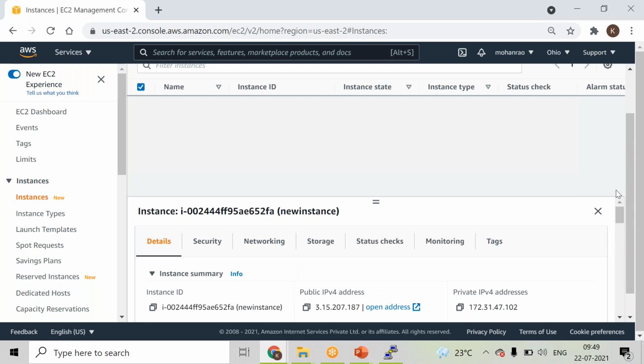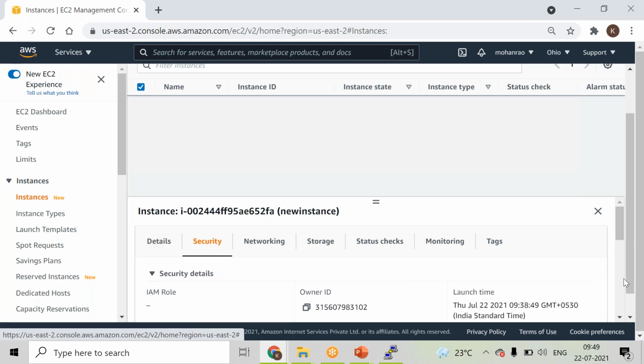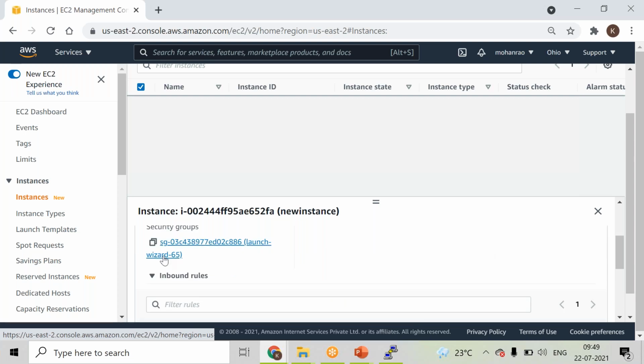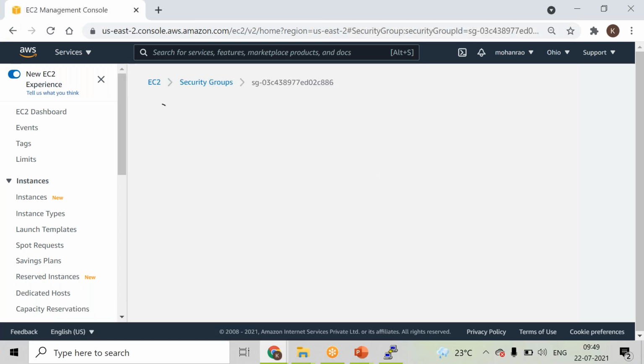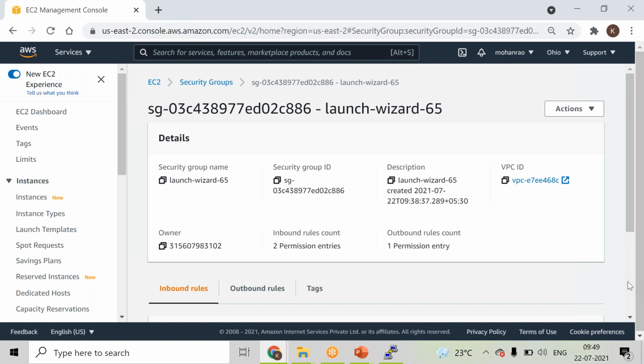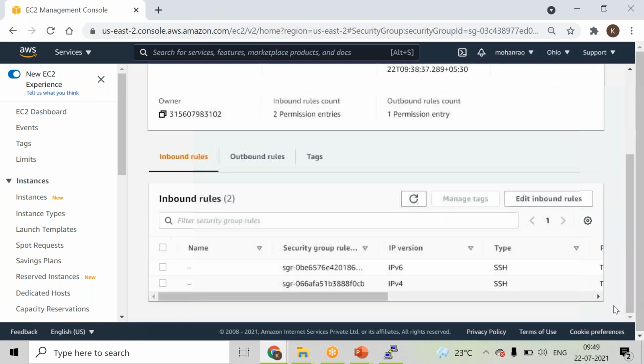So whatever you want to see, like the storage details or the networking information or what the security groups are, everything you can see from this section. And if you want to update any kind of rules, just click on it. This will redirect you to the security groups tab, go down to the edit option, and then you can edit whatever rules you want, right?